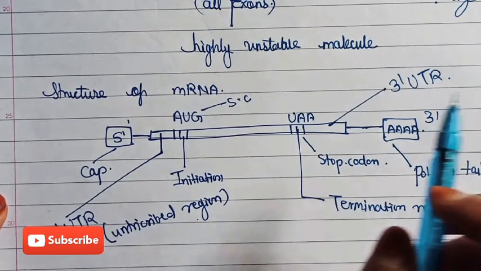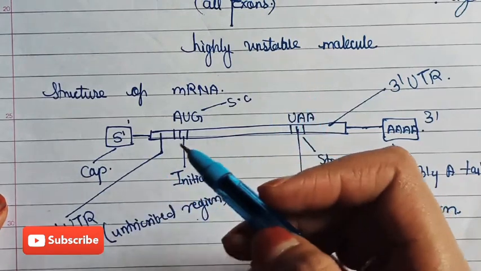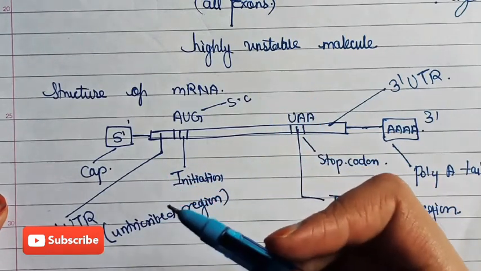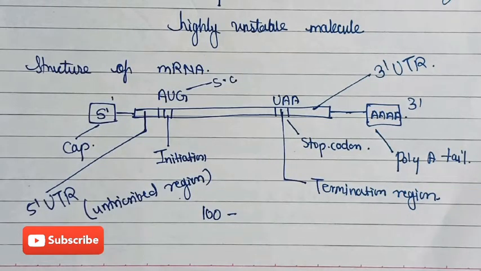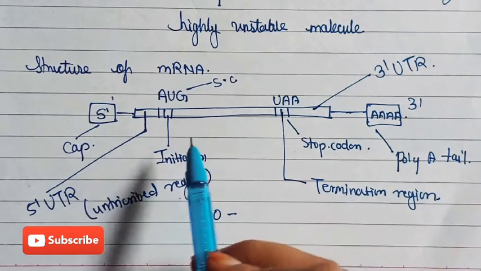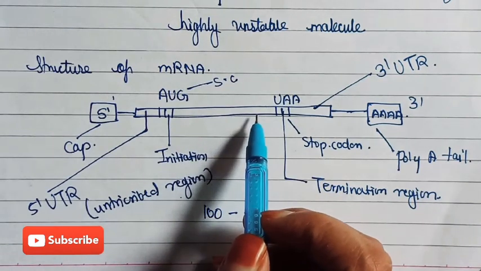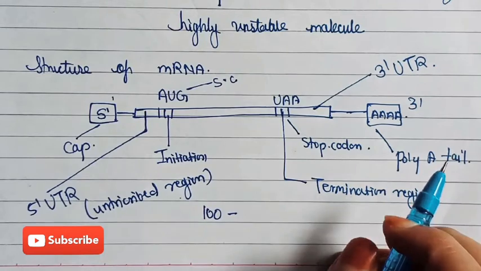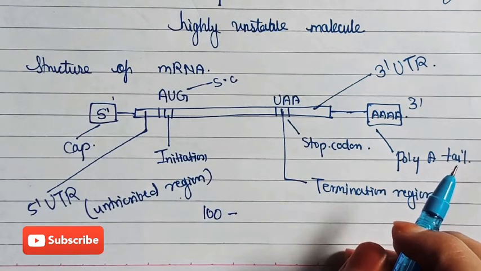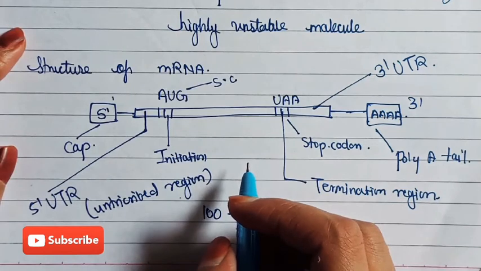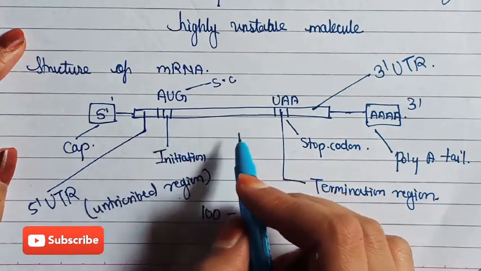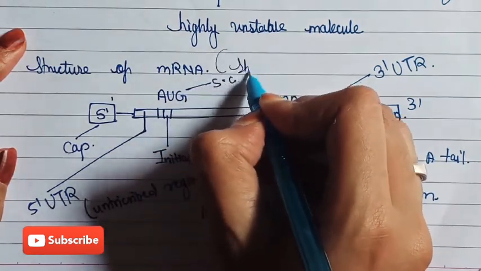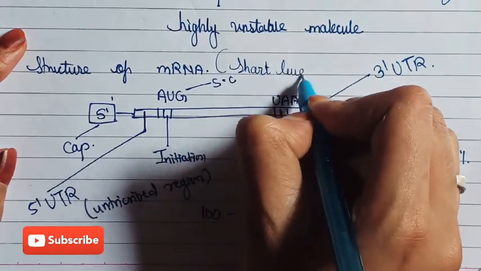mRNA is a short-lived RNA, meaning as soon as it has been translated to form a protein, it is dissociated. If we have 100 molecules of protein, it does not mean that the same mRNA is used to translate all 100 molecules, but 100 mRNAs each translate to form a protein, and afterwards they are degraded or dissociated. So this mRNA is known as a short-lived mRNA. Okay.